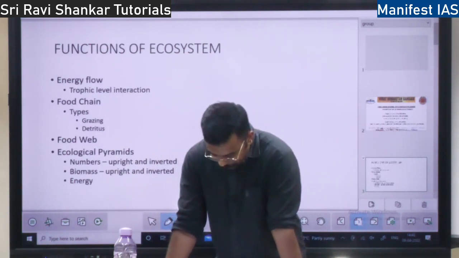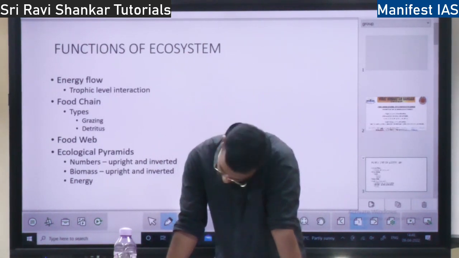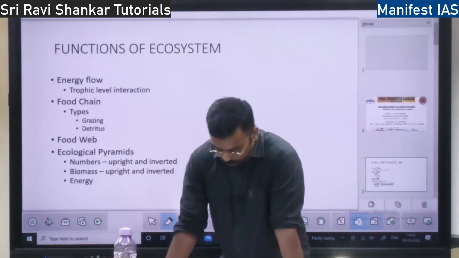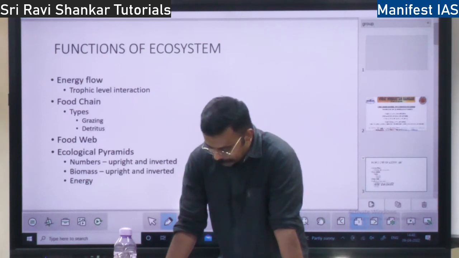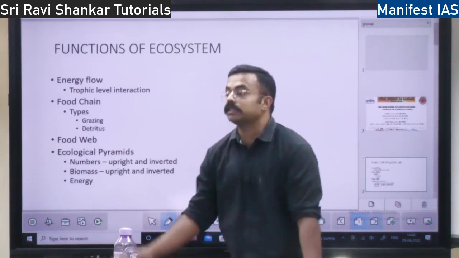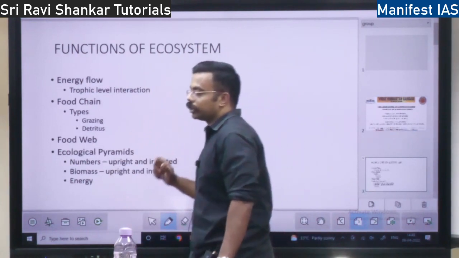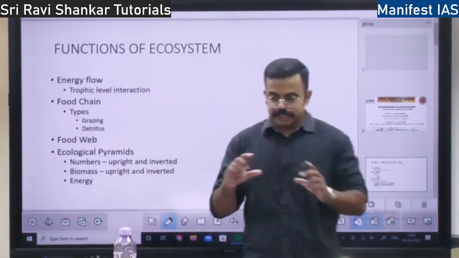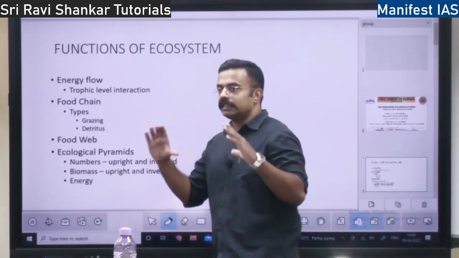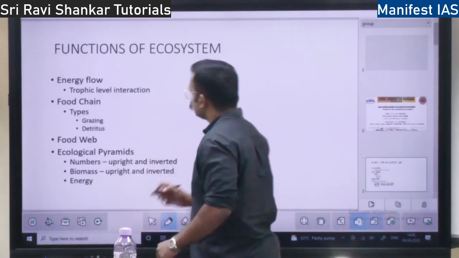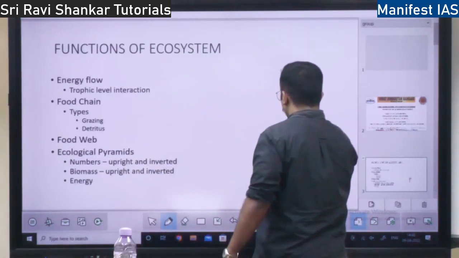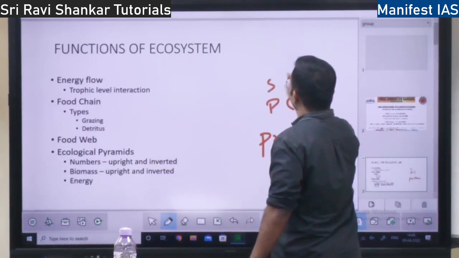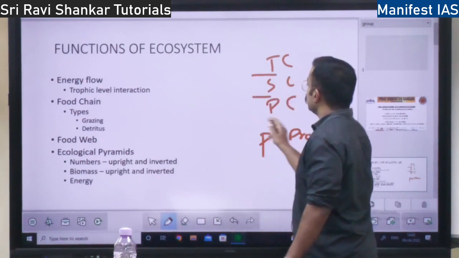Okay, so we have trophic. So this interaction among the autotrophs and heterotrophs is called trophic level interaction. Trophic level, not the tropic of the climate. Now I'm not talking about that, but the trophic of the environment is different. So each level where one organism is there, that is a trophic level, right? So we have 4 levels, I told you. Primary producers, primary consumer, secondary consumer, tertiary consumer. So each level is a trophic level.